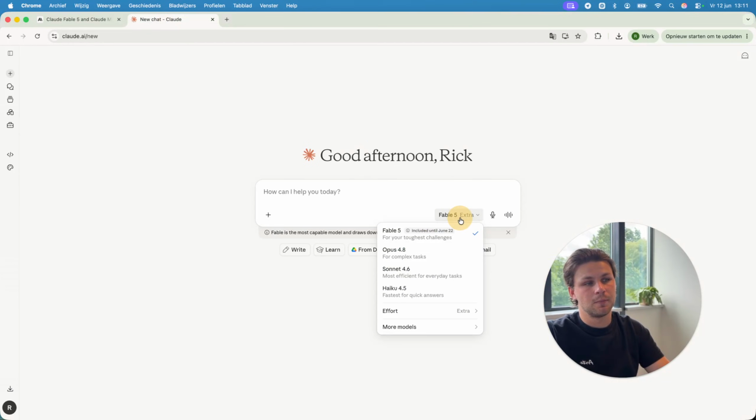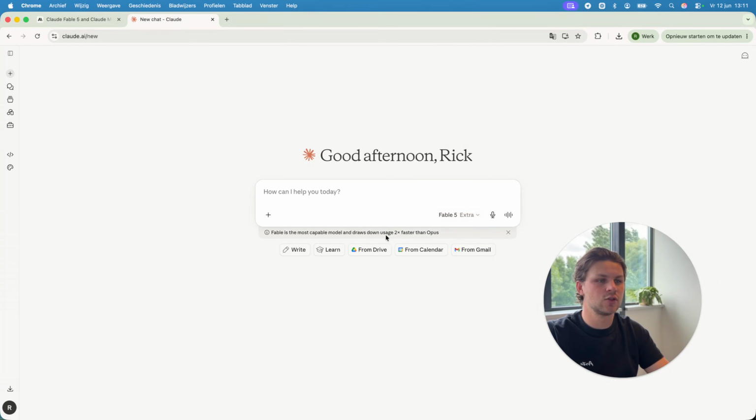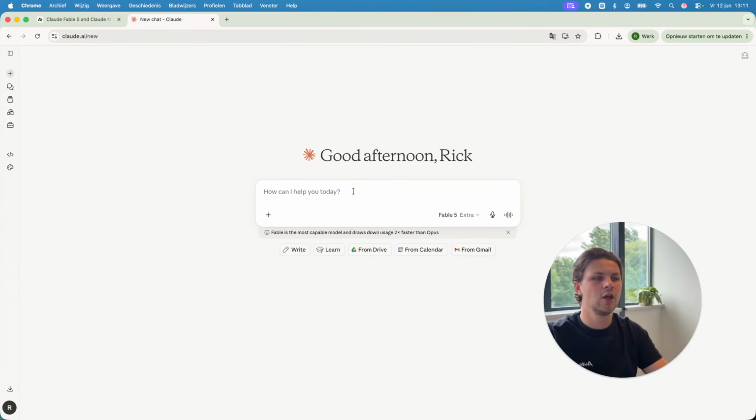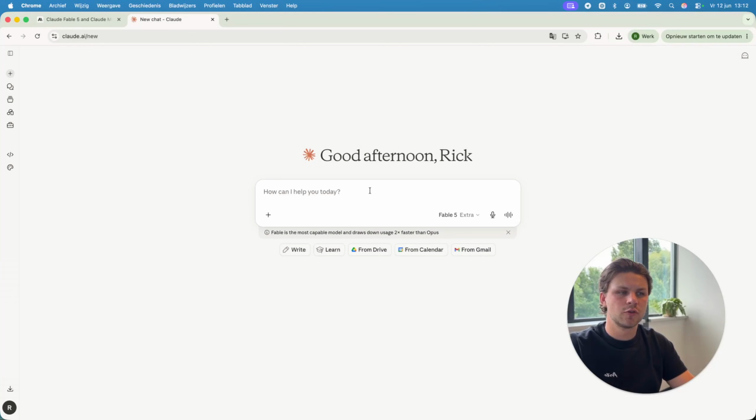But the main downside from this is that it's 2 times more expensive also in the plan, so your usage limits will fly away when you start using Fable 5. And this is included until June 22nd, so you can actually start using it in your plan until then, and after that it will be the API cost which we just saw. So it will be a little bit expensive, but we should start using this now for a little bit more than 10 days. So what should we use Fable 5 for?